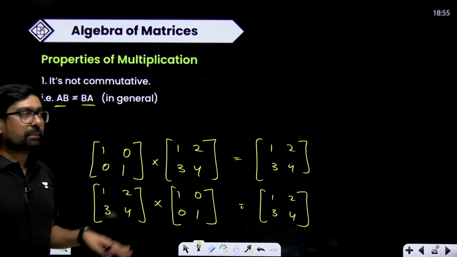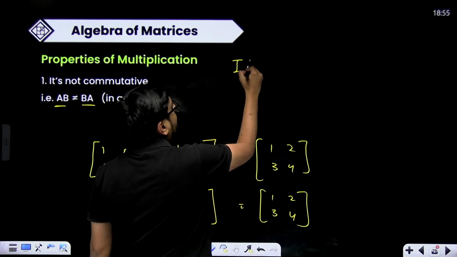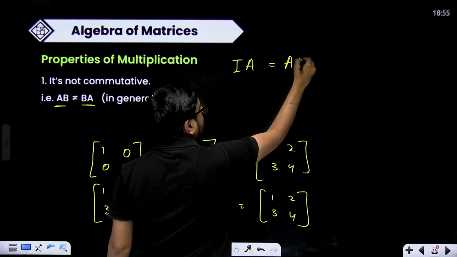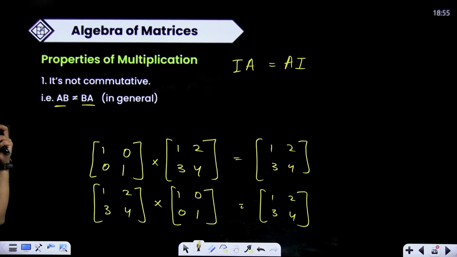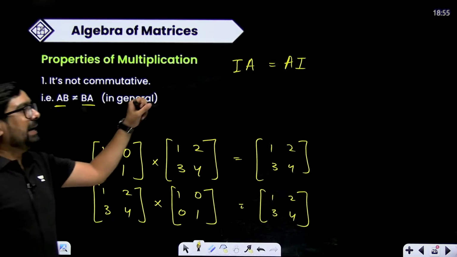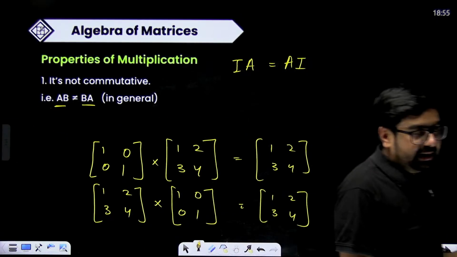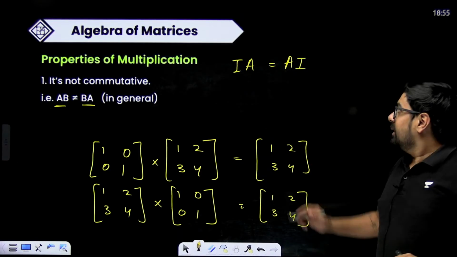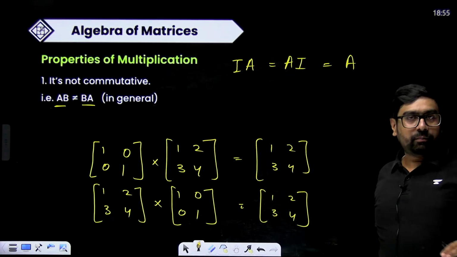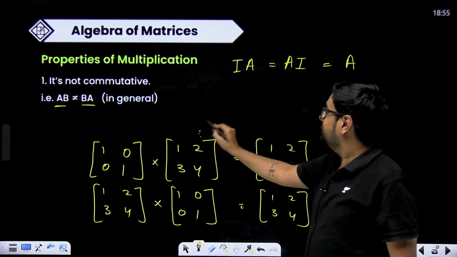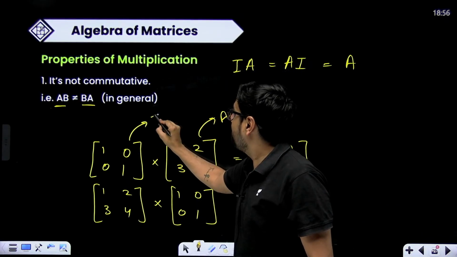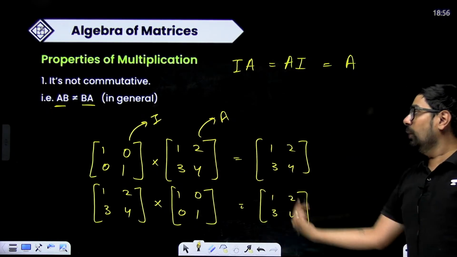Identity matrix I multiplied with any matrix A will be equal to A multiplied with I. They should be of same order. Okay? Same order. In this case, it will be correct. Why? Because when we multiply any matrix with the identity matrix, we get the same matrix, right? Both will be equal to A only. What is A? This is A. And this is your I. So I into A is equal to A into I.